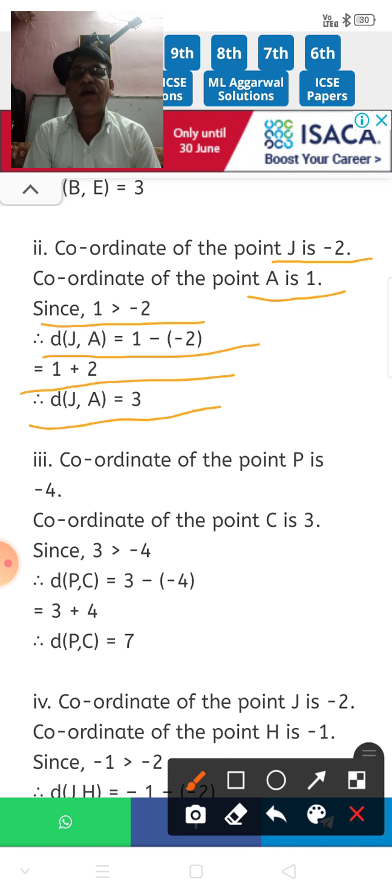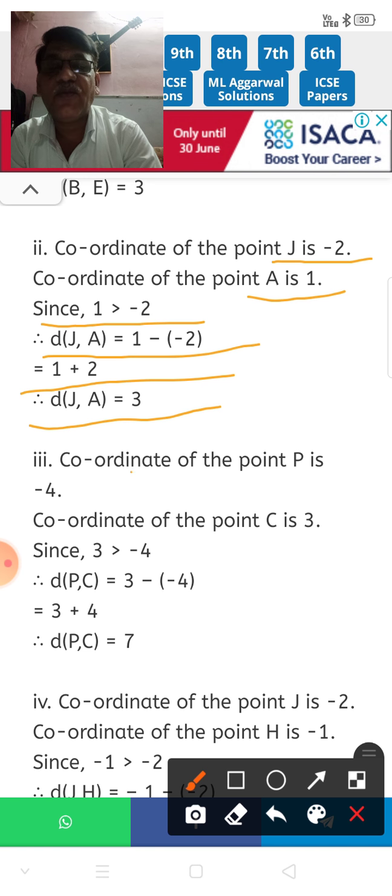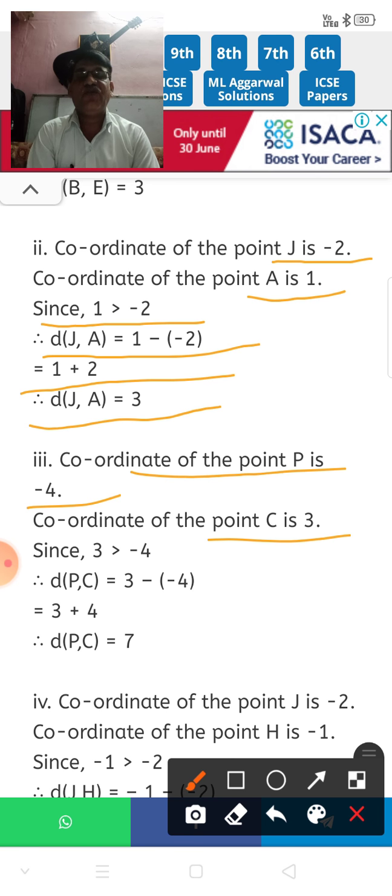Okay. Now the third question. The coordinate of point P is minus 4, it is given, and the coordinate of C is 3. So which is greater? Here 3 is greater, minus 4 is smaller.